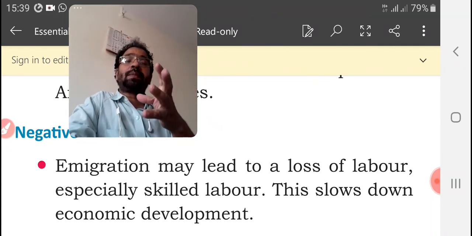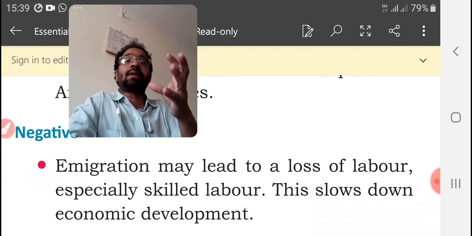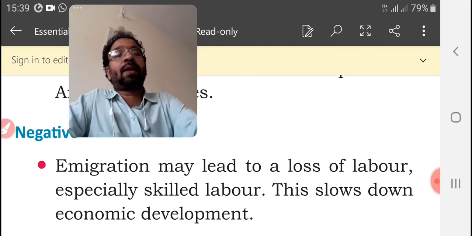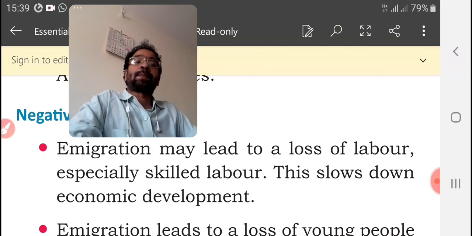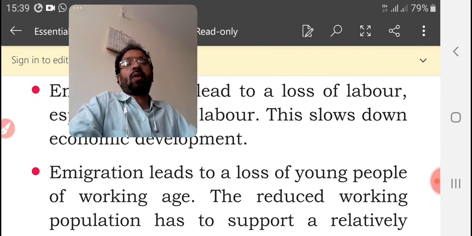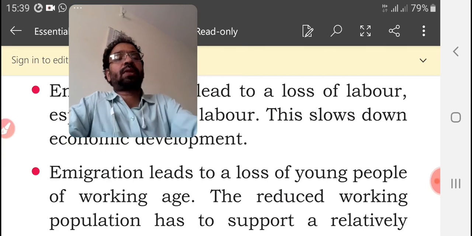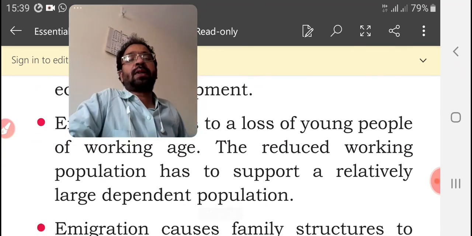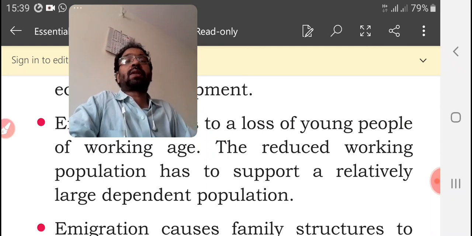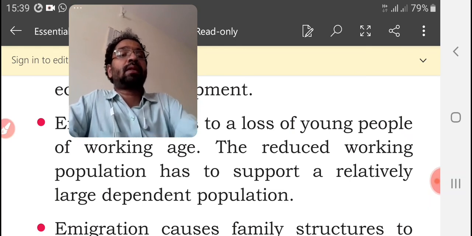If the number of skilled people is reducing in that particular country, that means it may lead to loss of labor, especially skilled labor. This slows down economic development. And now, immigration leads to a loss of young people of working age. The reduced working population has to support a relatively large dependent population. Usually the working age people are going outside.